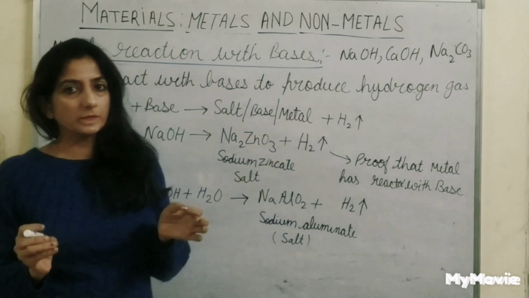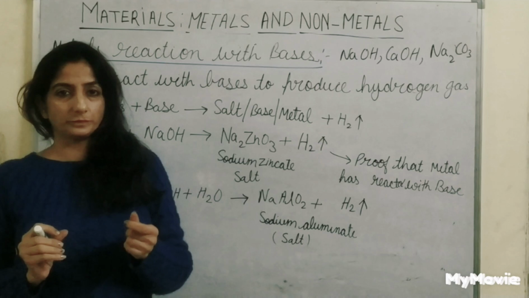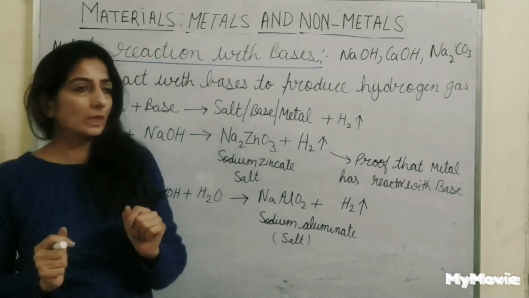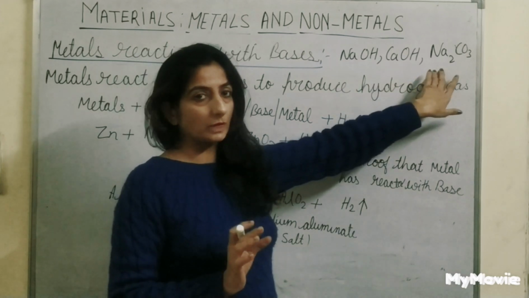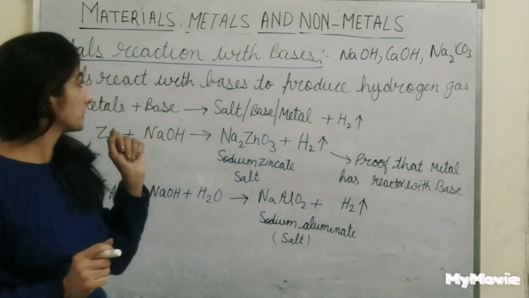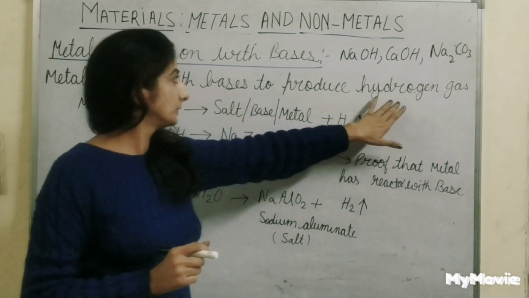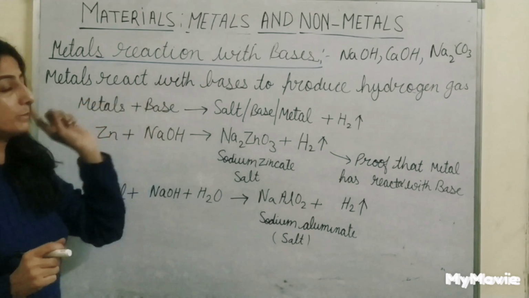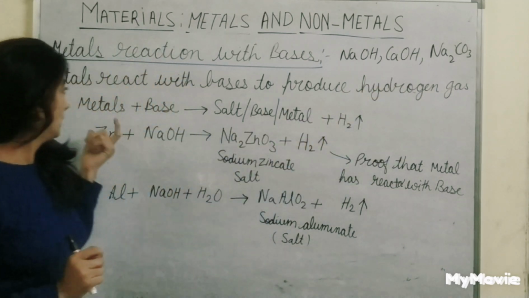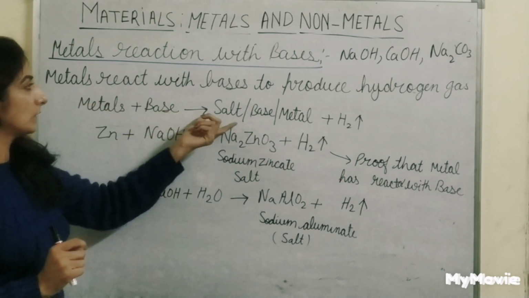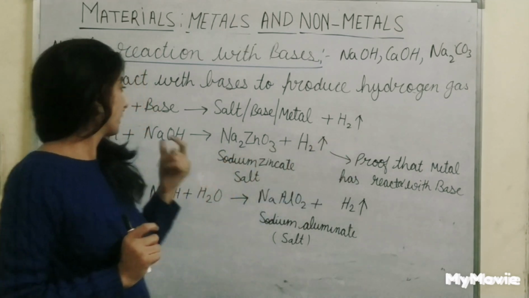A few characteristics of bases are that they are soapy to touch and bitter in taste. Examples are sodium hydroxide, calcium hydroxide, and soda. These are a few examples of bases. Metals react with bases to produce hydrogen gas. Whenever metals react with bases, hydrogen gas is produced. When metals react with base, it gives out salt plus hydrogen gas.